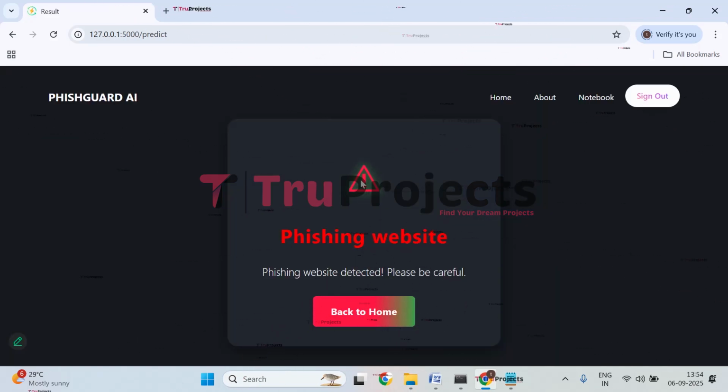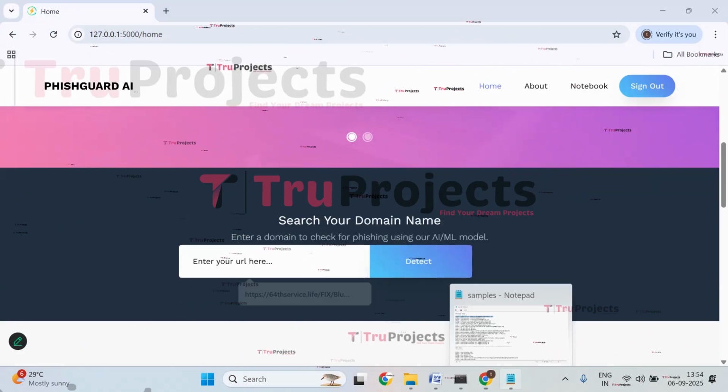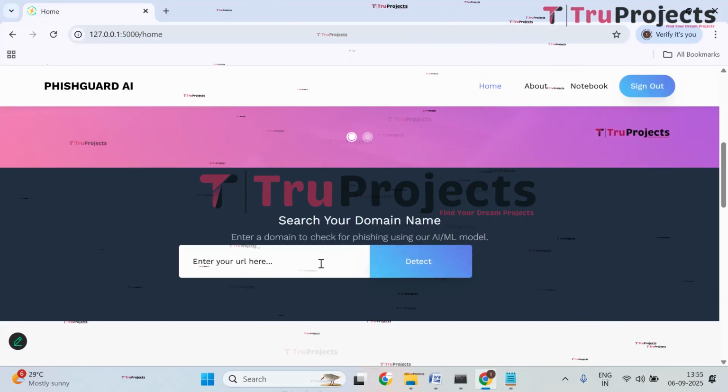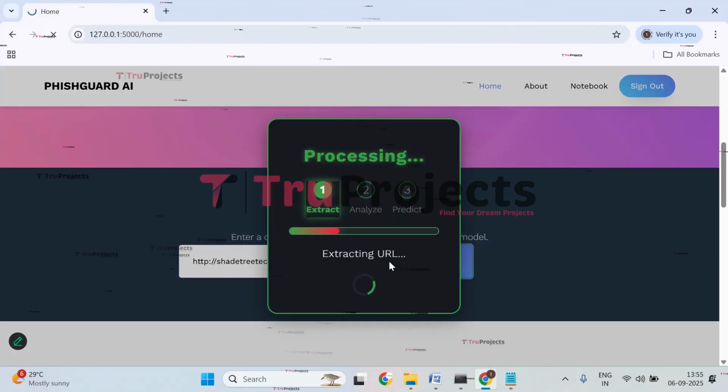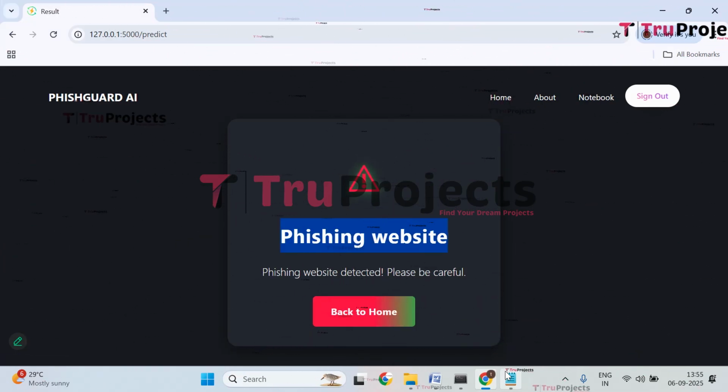Let's copy the first URL, get back to the application, paste it, and click on detect. Here we got the prediction that it is a phishing website. So phishing website is detected. Please be careful and click on back to home. Select the other URL, copy it, get back, paste the URL, click on detect. Here it is extracting. Click on back to home because here we got the prediction as phishing website.